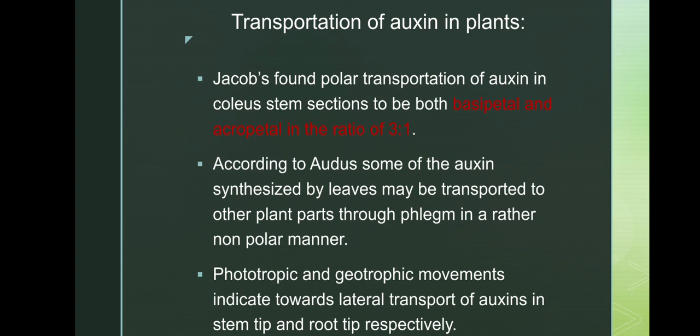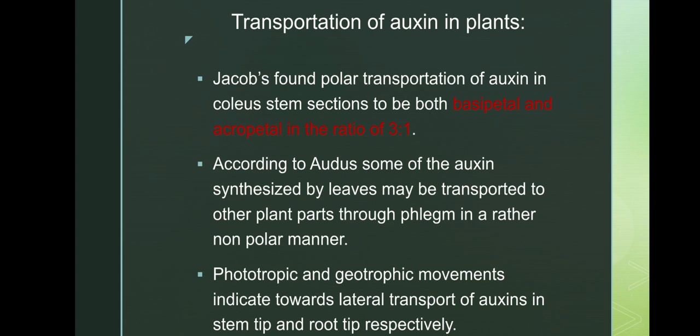According to Eschrich, some of the auxin synthesized by leaves may be transported to other plant parts through phloem in a rather non-polar manner. Phototropic and geotropic movements indicate lateral transport of auxin in the shoot tip and root tip respectively.